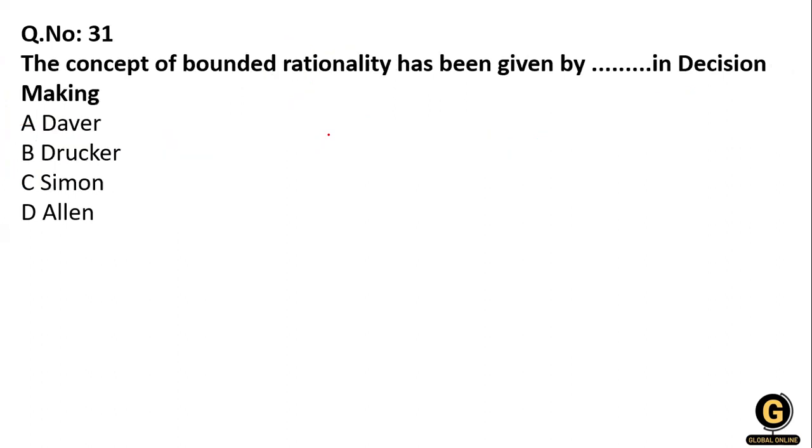Now next question. The concept of bounded rationality has been given by dash in decision making. Options: Dever, Drucker, Simon, Allen. So who gave this concept of bounded rationality in decision making? It is given by Simon. His full name is Herbert Simon, and he introduced the term bounded rationality.